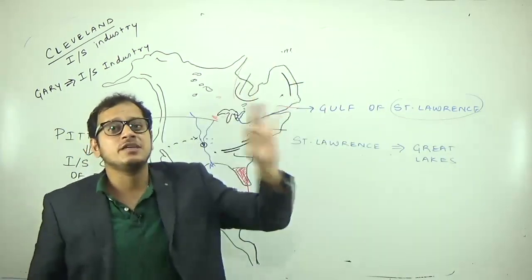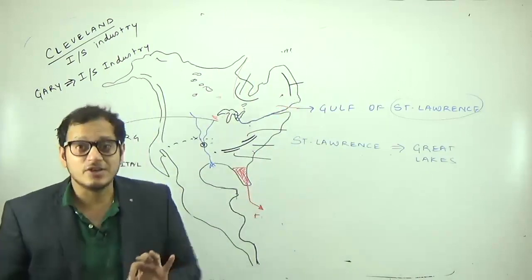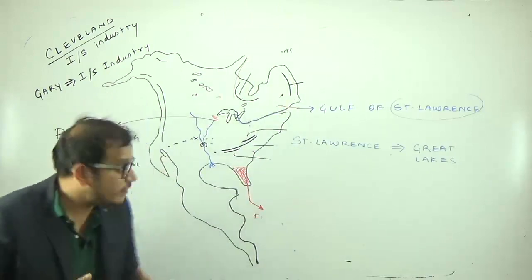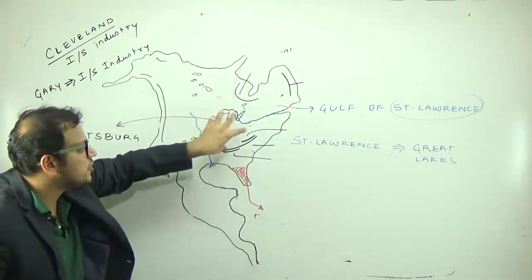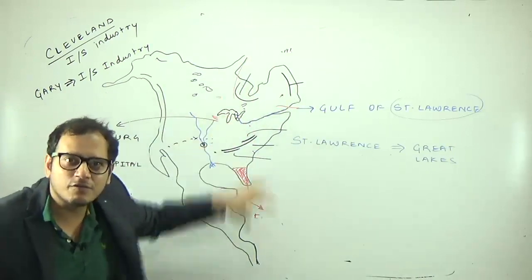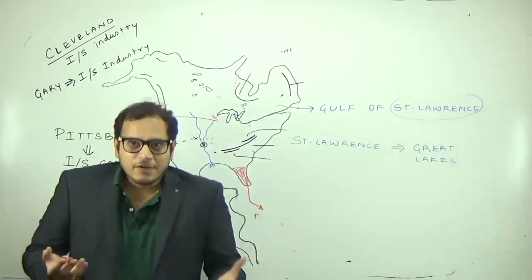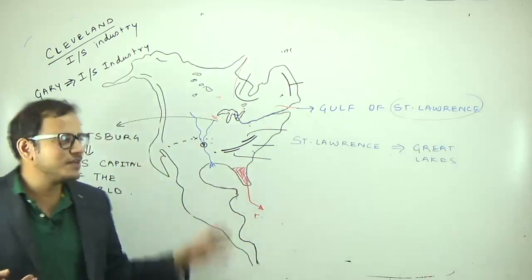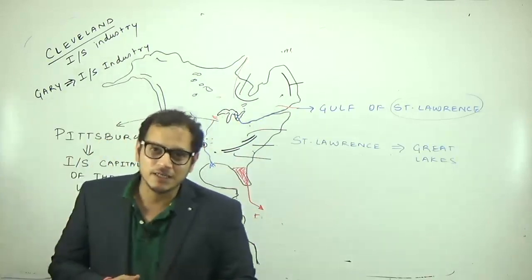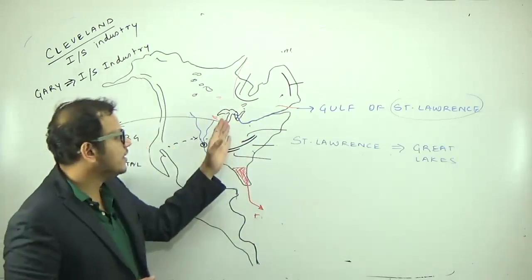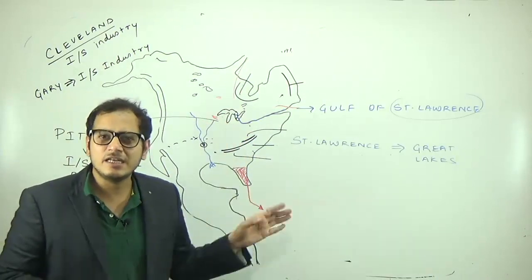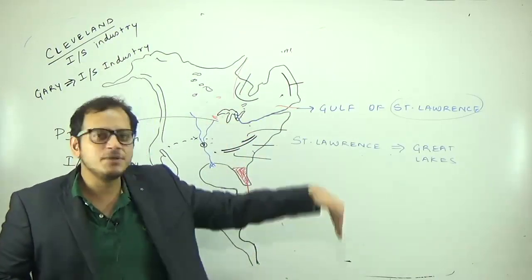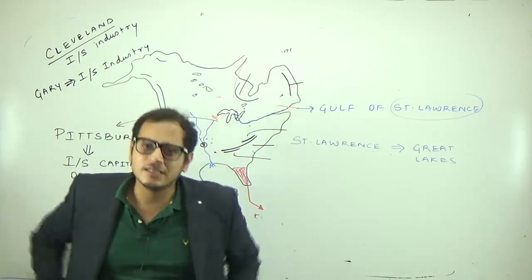The most important river of this region is the St. Lawrence. Now, I told you that this is the industrially most advanced part of America, and one of the most advanced parts of the world, and therefore water is easily available, so hydroelectric power is easily available.